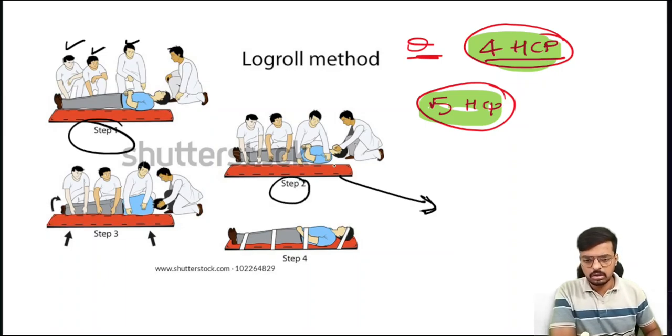In step 2, one person is completely stabilizing the head, another is holding the shoulder and back, and two people, one is holding the buttock and one is holding the leg. While changing the position, everyone should turn the patient at the same time. The person holding the head should not allow the head to go down. He should keep the head straight only.